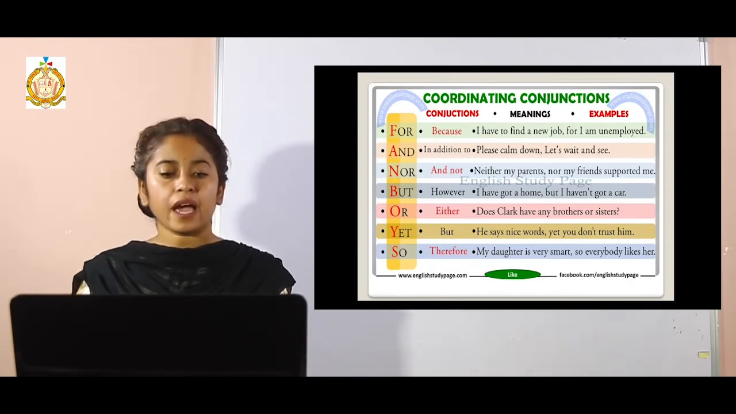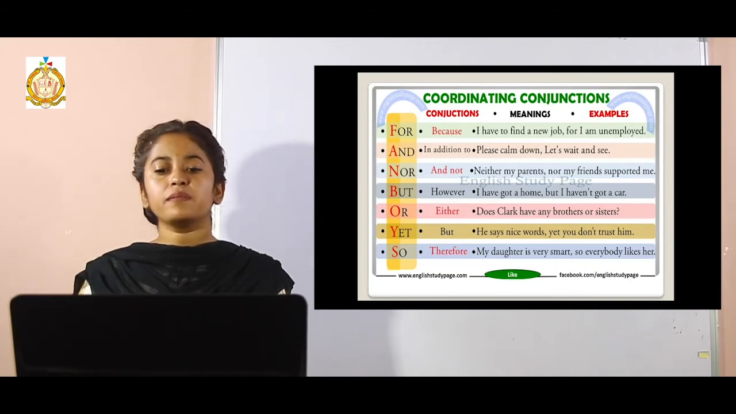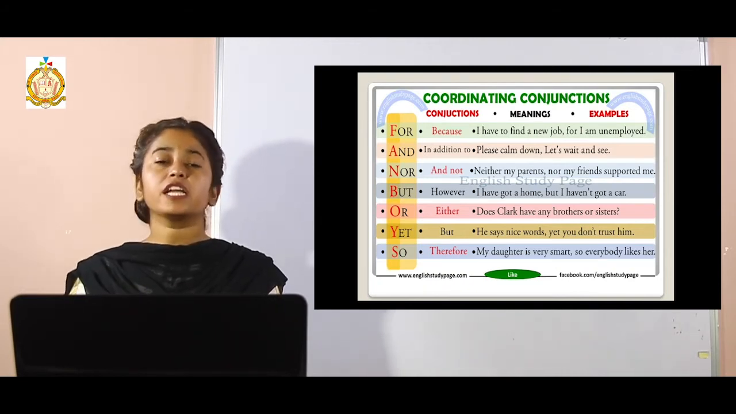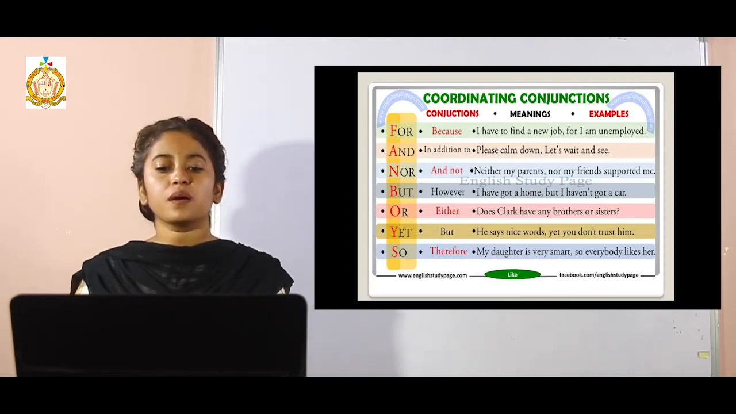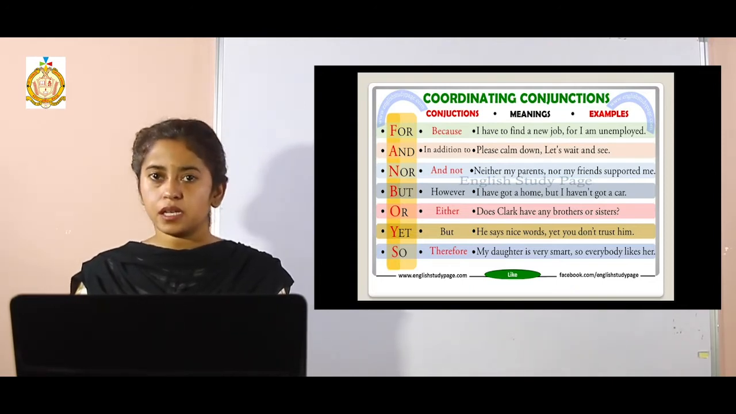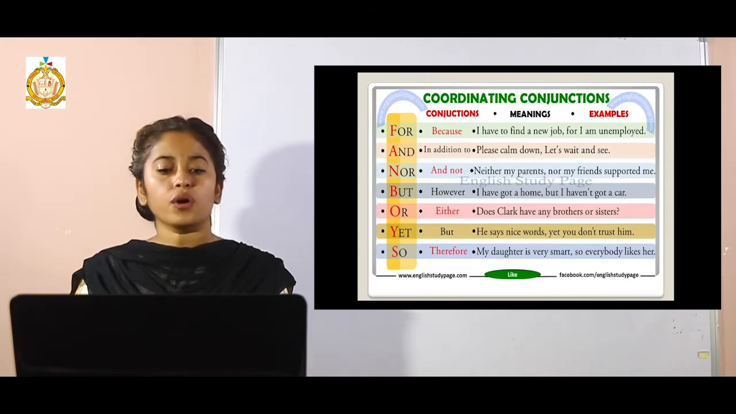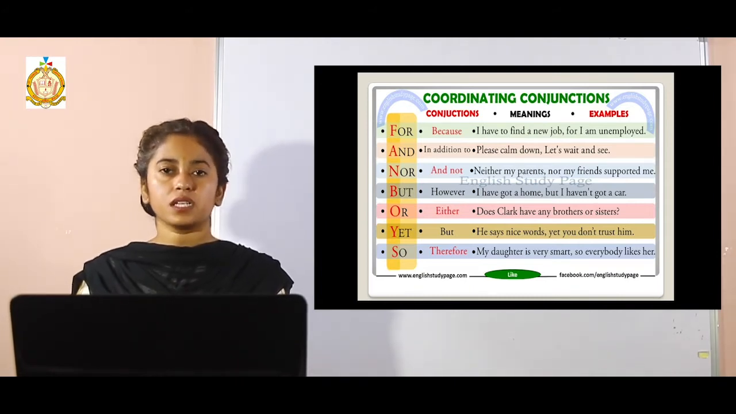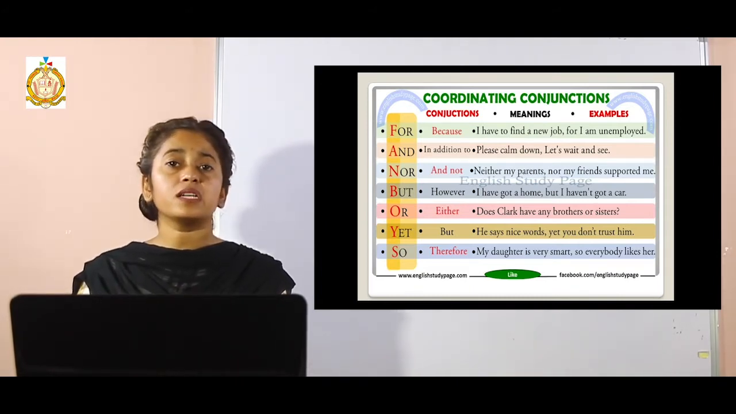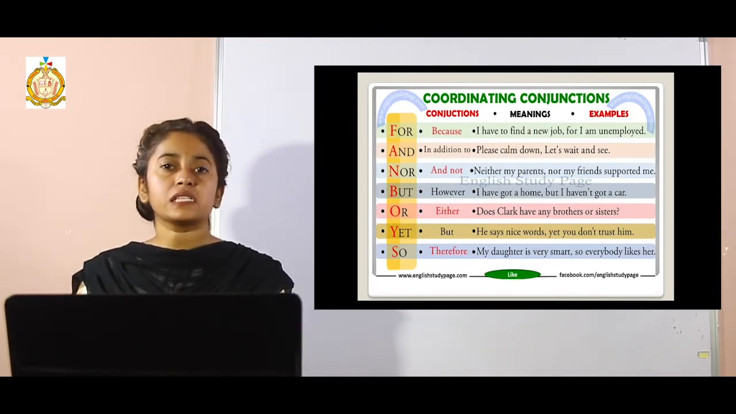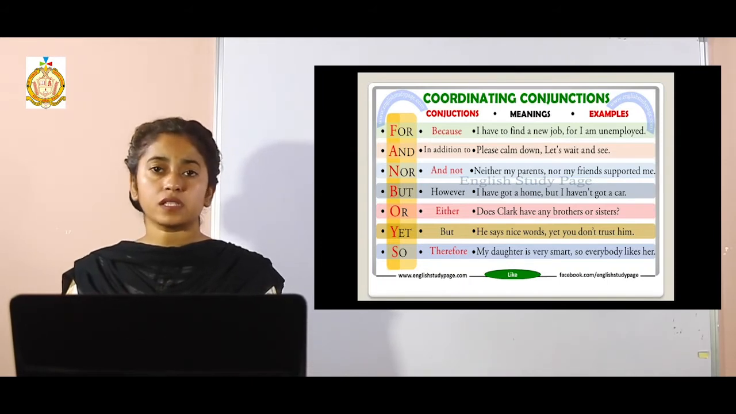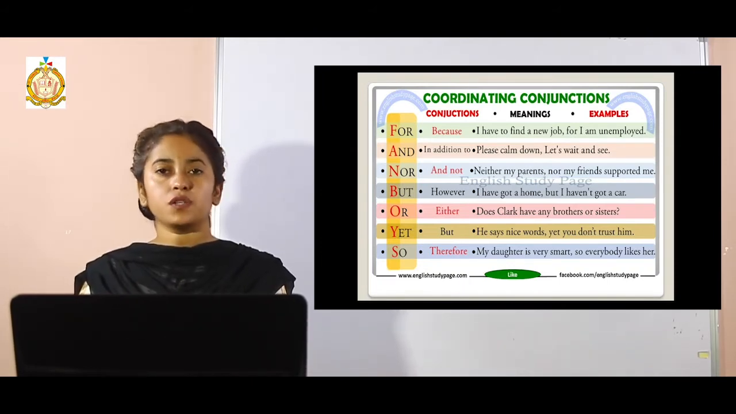We are going to use and when we will be needing both the things in addition to. What is the meaning of and? In addition to. See the example, please calm down, let's wait and see. Next is nor. Nor means and not. Nor is always followed by the word neither, and neither and nor both are used in negation only, where a sentence has a negative in it.